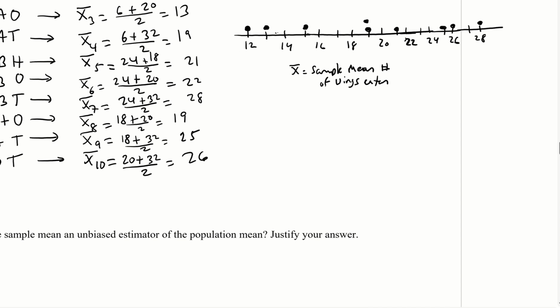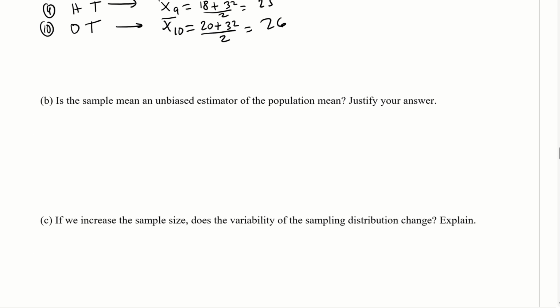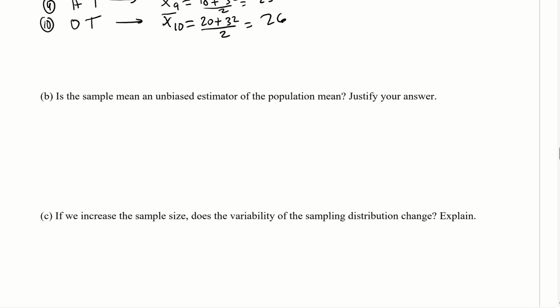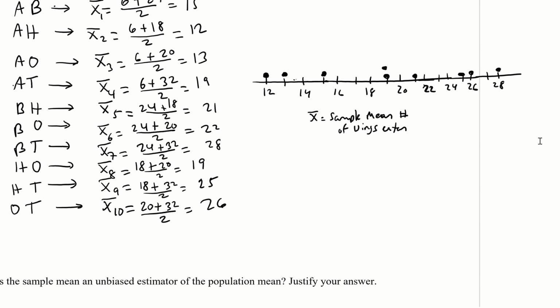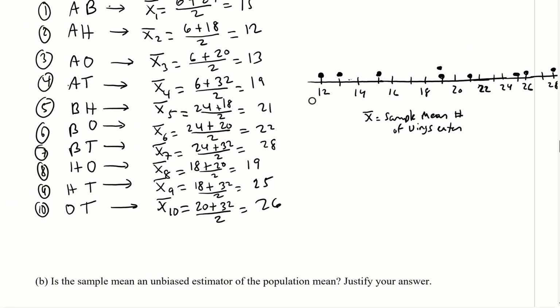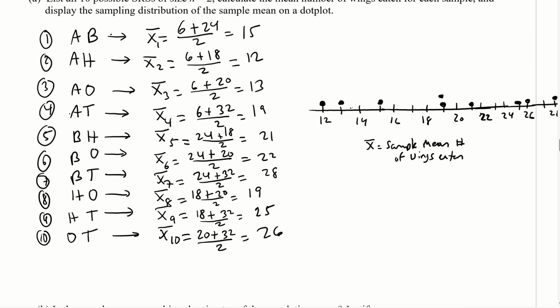All right, so now let's answer the next question. Is the sample mean an unbiased estimator of the population mean? Justify your answer. The answer is yes, but let's calculate this. So mu x bar: we're going to do the average of these x bars.